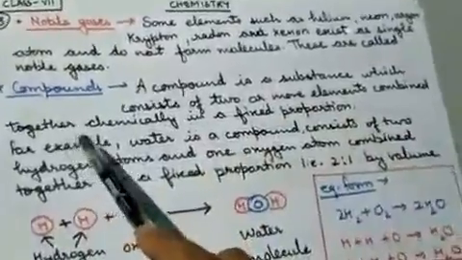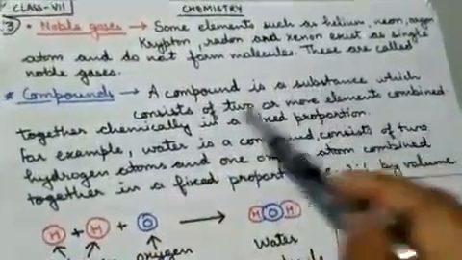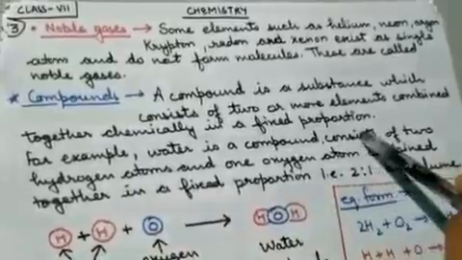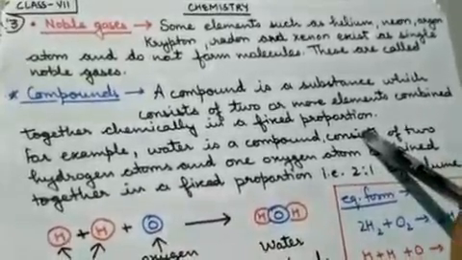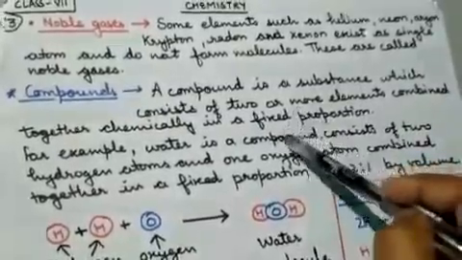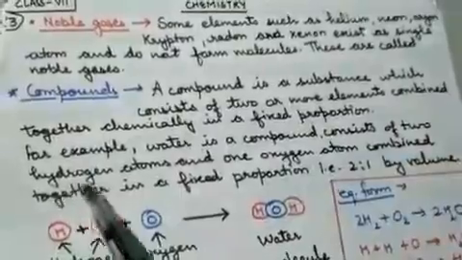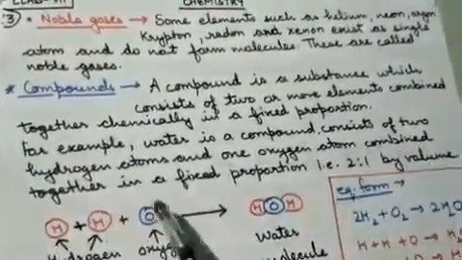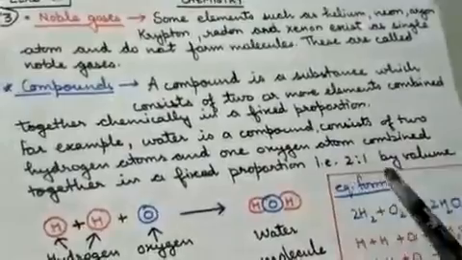Now compound. A compound is a substance which consists of two or more elements combined together chemically in a fixed proportion. Means when two or more elements combine in a fixed proportion, in a fixed ratio, they form a compound. For example, water is a compound, consisting of two hydrogen atoms and one oxygen atom, combined together in a fixed proportion, that is 2:1 by volume.